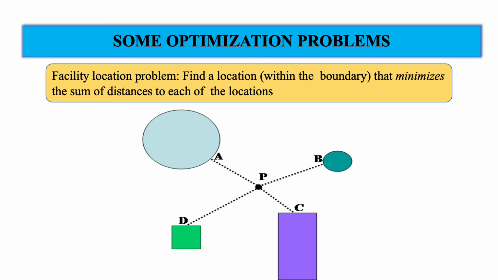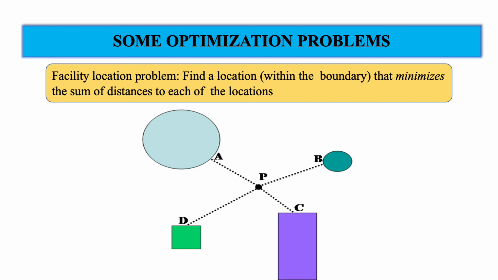Now suppose again we want to use Euclidean distance, and so we basically want to minimize the path lengths AP, PB, PC and PD. The problem becomes more interesting when there is a set of roads on which the traffic is allowed, so that puts some constraint on the optimization problem. So one has to find a proper location so that the road distance for the residents from each of these population centers is minimized.